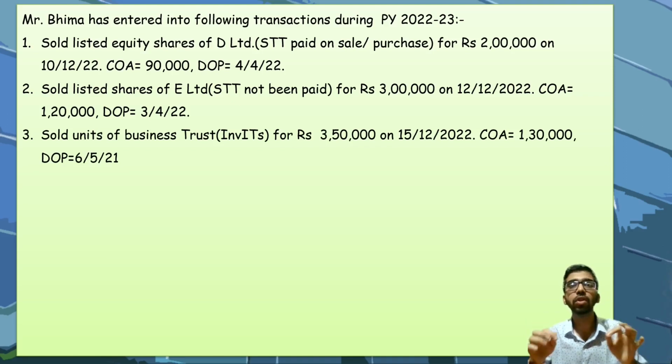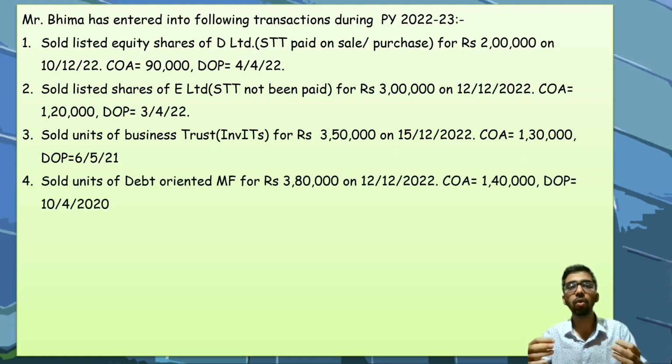He has sold units of business trust, that is infrastructure investment trust, for rupees 3,50,000. Its cost of acquisition is 1,30,000. Fourth, he has sold units of debt-oriented mutual fund for 3,80,000. Its cost of acquisition is 1,40,000.